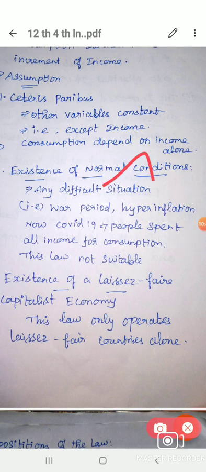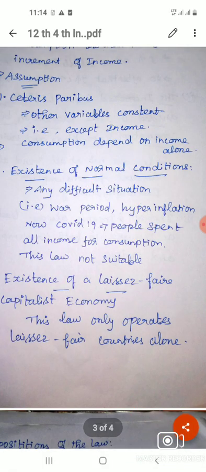What are the difficult situations? Early days war period, hyperinflation. Inflation means the value of money decreases and the price level increases. And nowadays we are facing COVID-19, a very difficult situation, because a lot of people lost their jobs, so they have to take from their savings and spend on consumption. People spend all their income for consumption because they do not have much money. So this law is not suitable for any difficult situation.